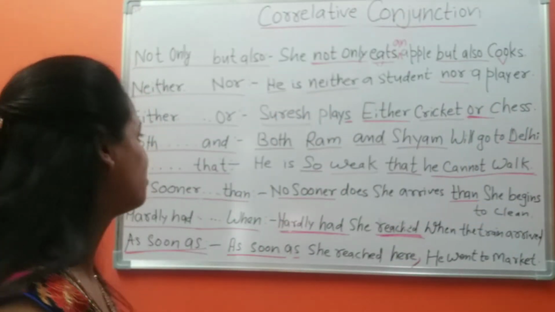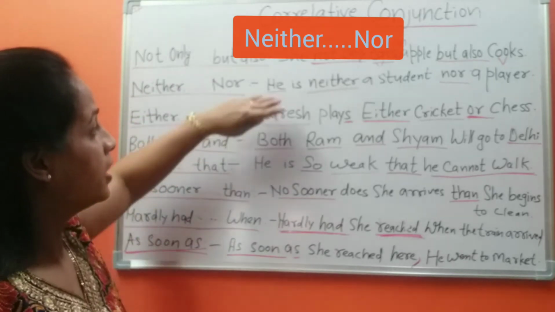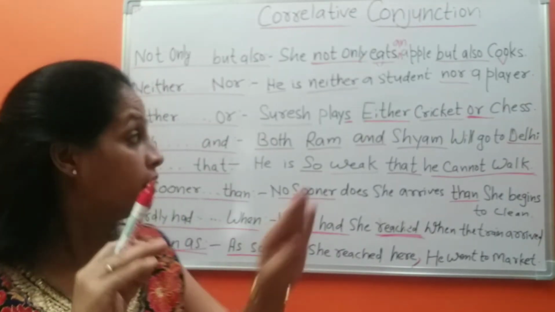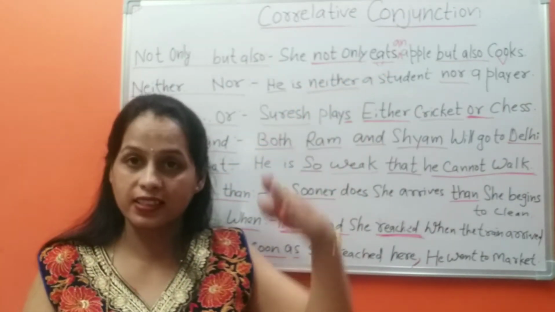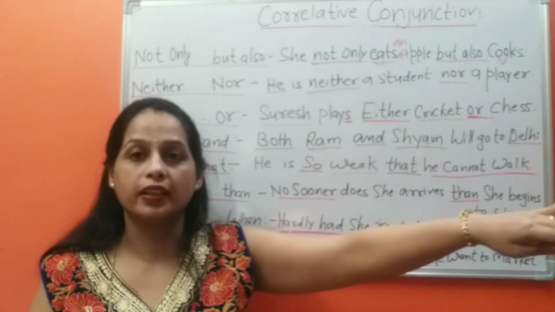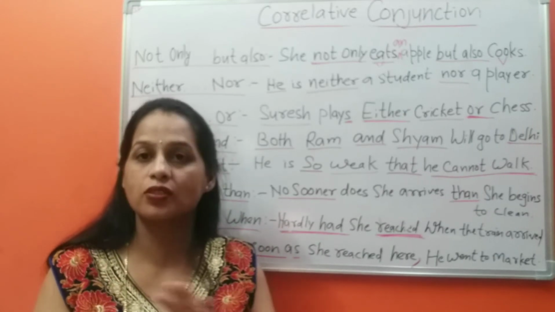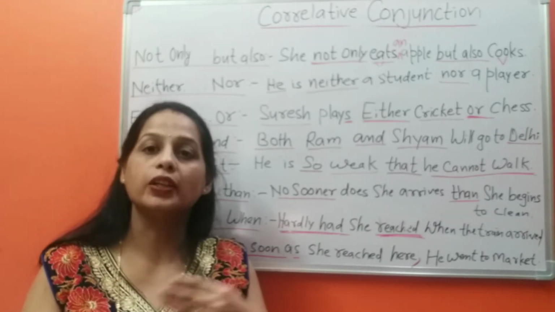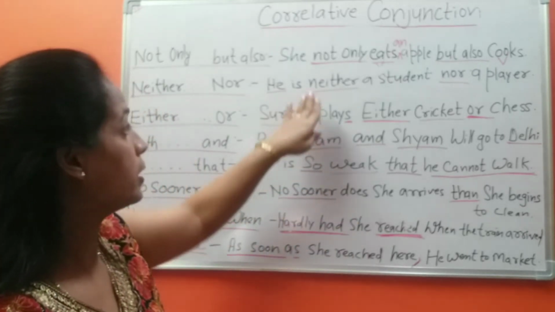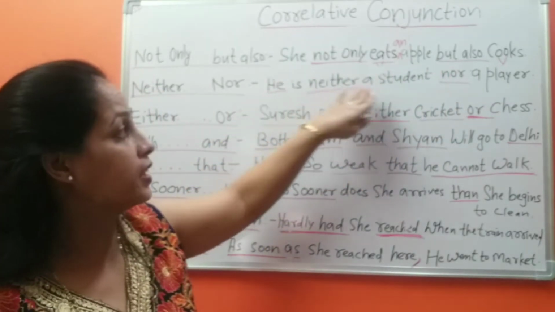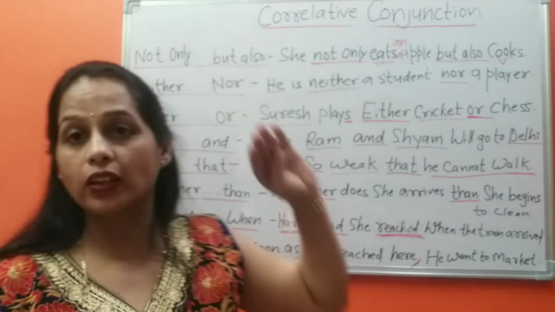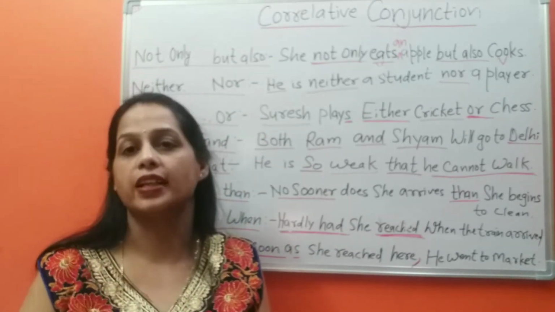Let's move on to others. Neither nor. He is neither a student nor a player. He is not studying, so he is not a student. He doesn't play any game, so he is not a player. So instead of saying two different sentences, we can use neither nor: he is neither a student nor a player. And the most important thing, we use neither nor to make negative sentences only.